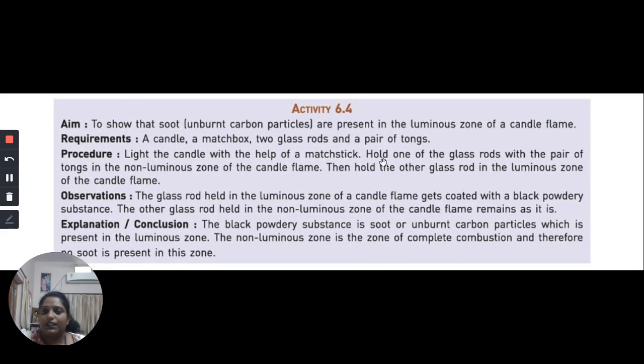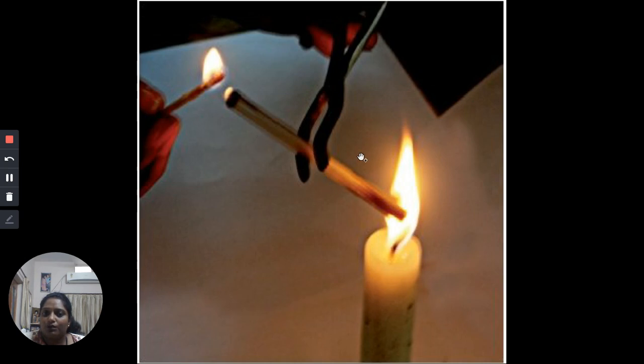This activity shows that the luminous zone consists of unburnt carbon particles. For this activity you have to take a candle, a matchbox, 2 glass rods and a pair of tongs. You have to light the candle with the help of a matchstick. Hold one of the glass rods with a pair of tongs in the non-luminous zone of the candle flame. First you have to keep it near the non-luminous zone, that is the outermost part of the candle flame.